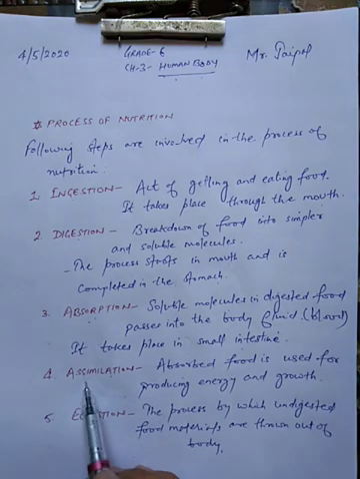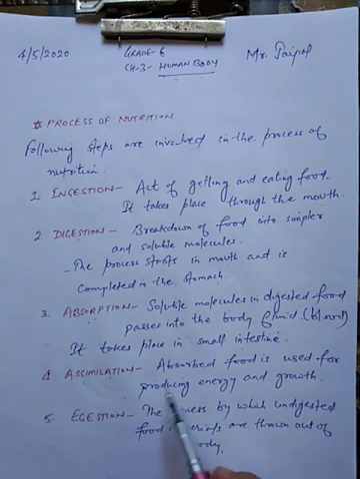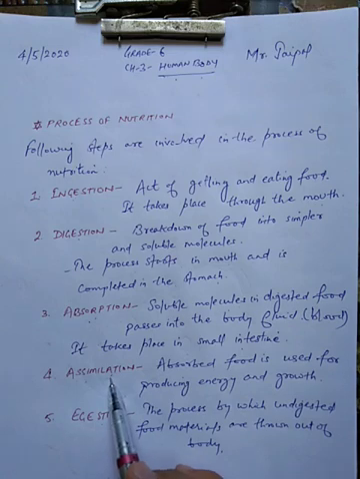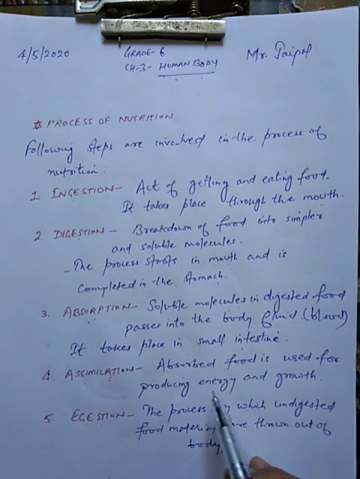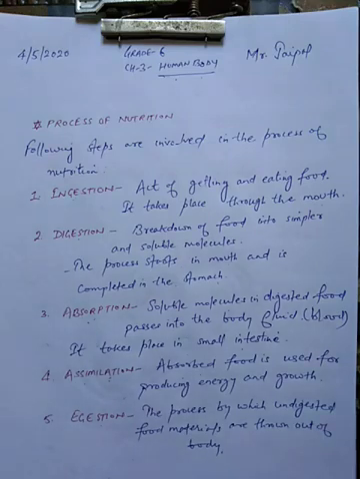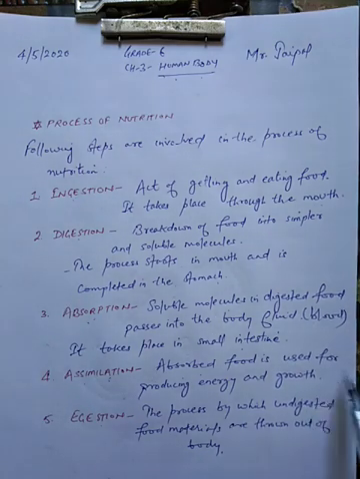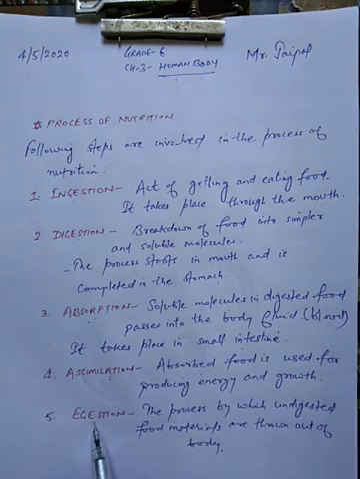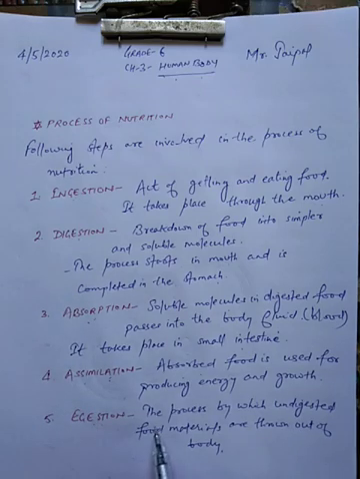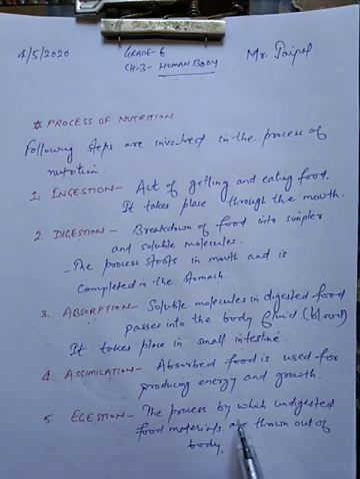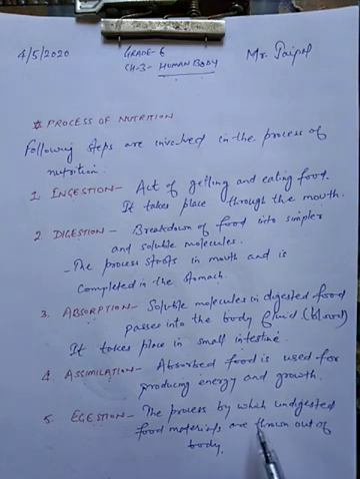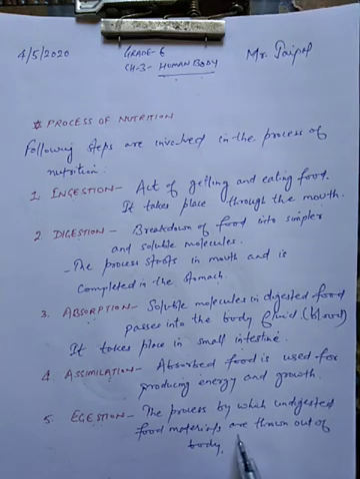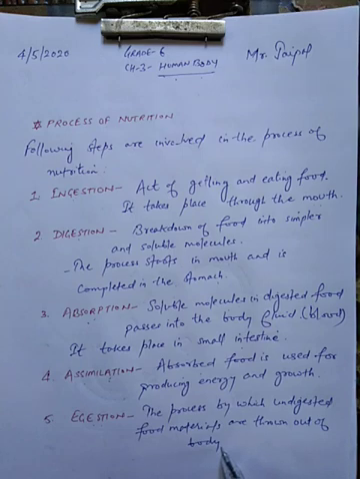Next, the fourth step is assimilation. Now what happens, students? Assimilation is utilization. Once the food gets absorbed in the body, that food is utilized by the body for producing energy and for the proper growth and development of the body. Now at last, the fifth step, which is egestion. What happens? The undigested food material which remains in the body is thrown out of the body, and this process is known as egestion.